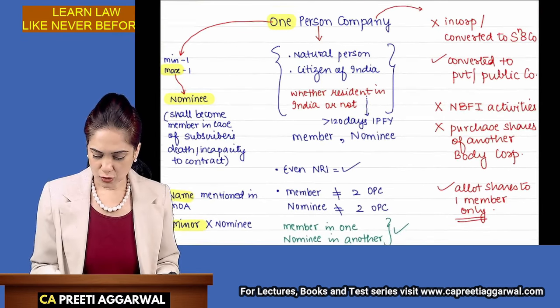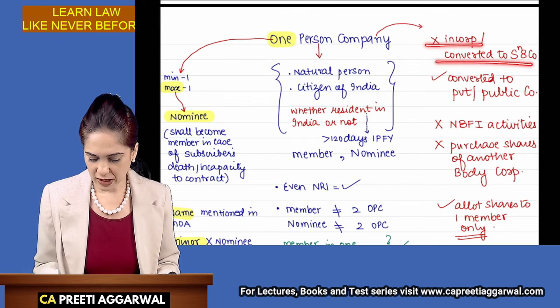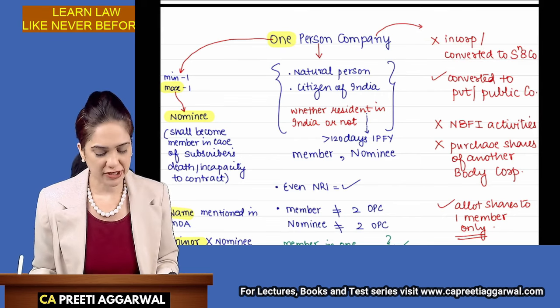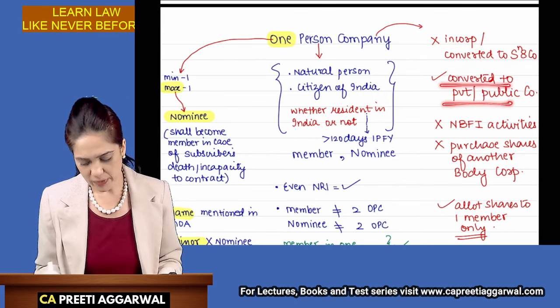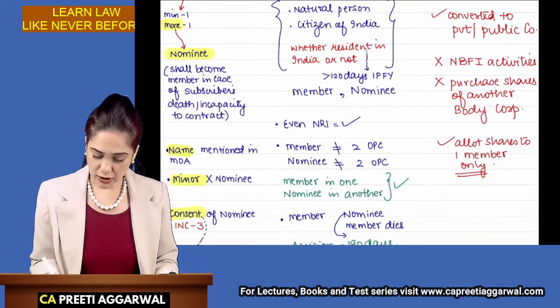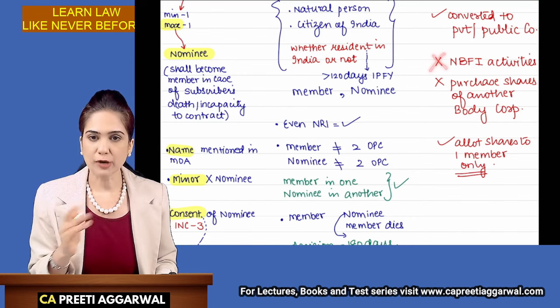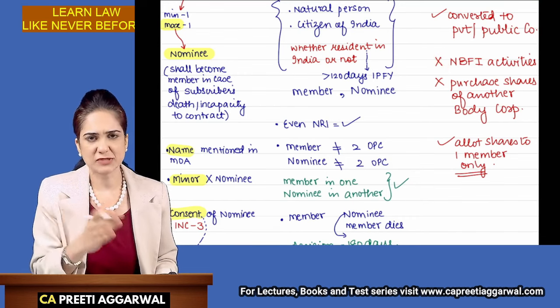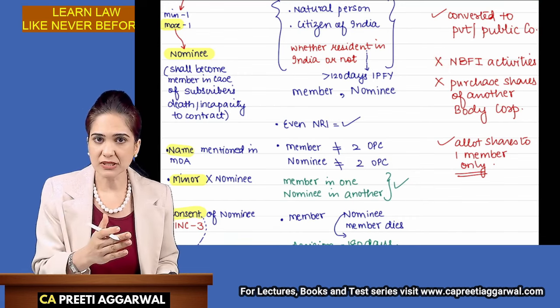Alright. So you cannot incorporate or even convert an OPC into Section 8 company. You can, however, convert it into either private or public company. You cannot carry out non-banking financial activities, investment activities if you are a one-person company.